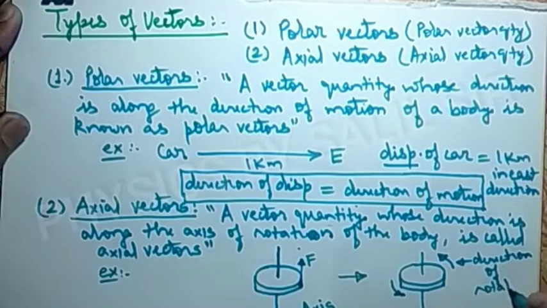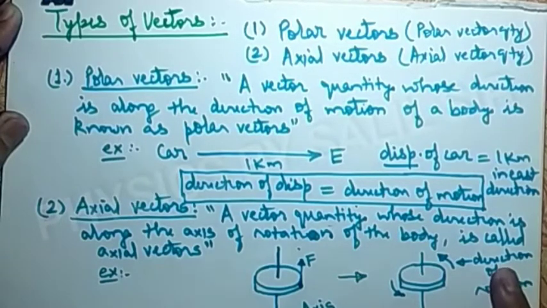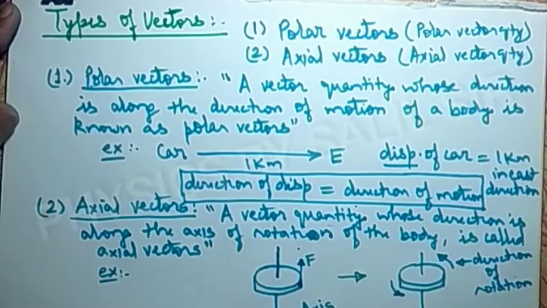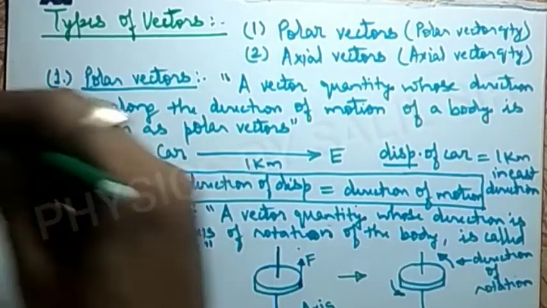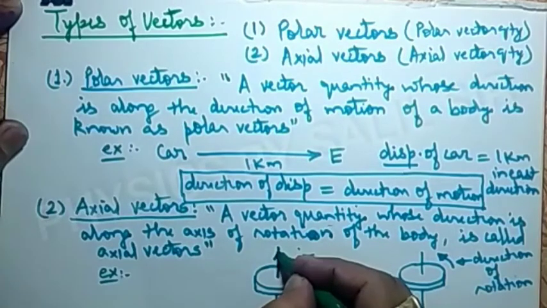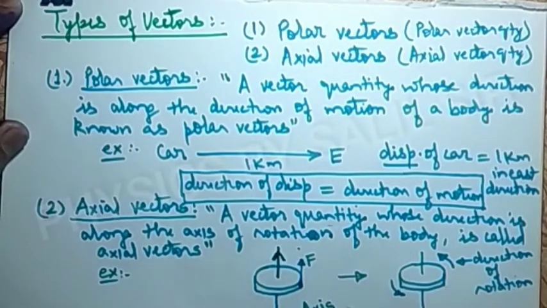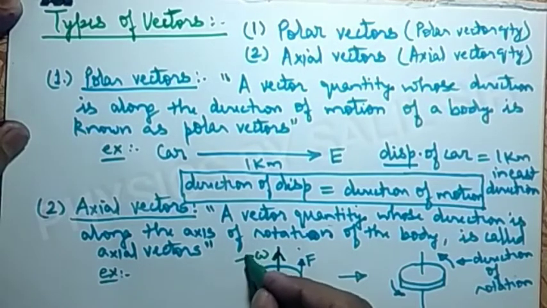It is very clear that the disc rotated due to the action of force. So according to theory, the direction of angular velocity is on the axis, and angular velocity is represented by omega.